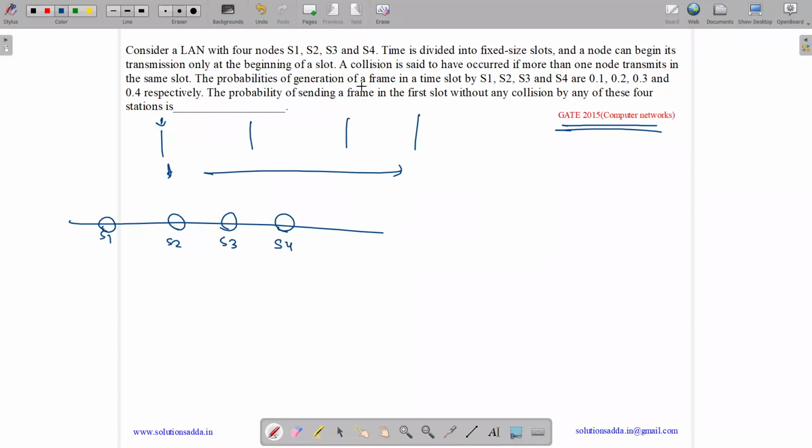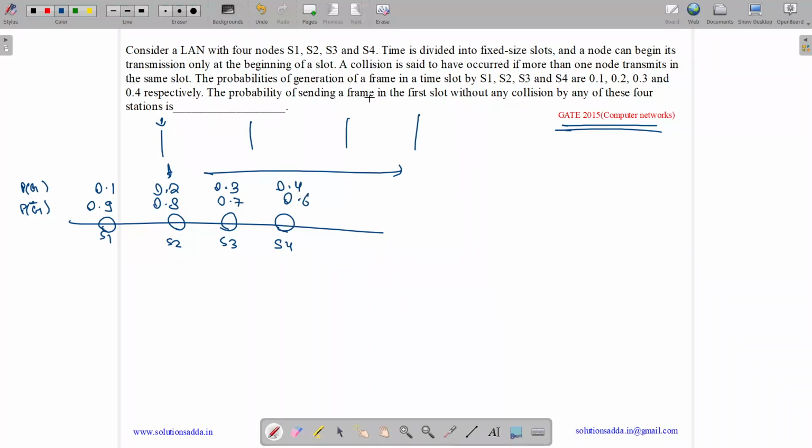The probabilities of generating a frame in a slot by S1, S2, S3 and S4 are 0.1, 0.2, 0.3, 0.4. So our probability of generation is this. So probability of not generating, Pg dash, is 1 minus Pg, which is 0.9, 0.8, 0.7 and 0.6.